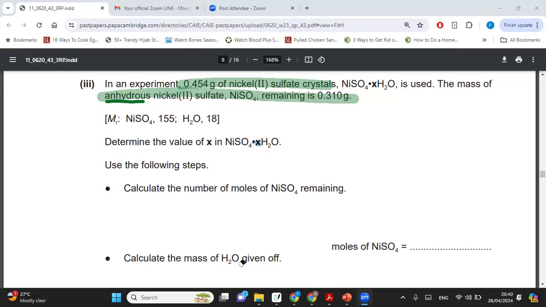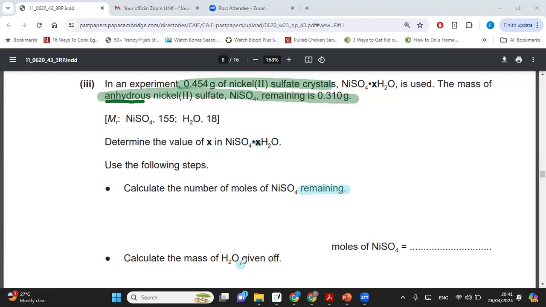First of all, they're saying calculate the number of moles of nickel sulfate remaining. Please pay attention to exactly what they're asking. We have to use the remaining, meaning what we have towards the end of it. So let's go ahead and calculate for the remaining.